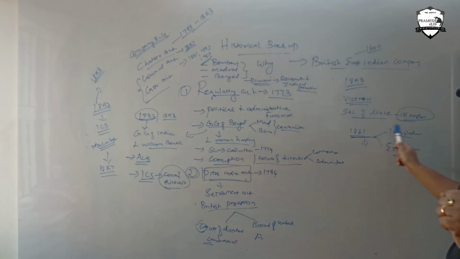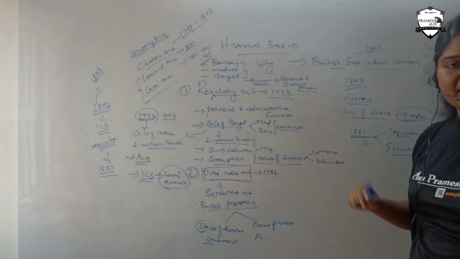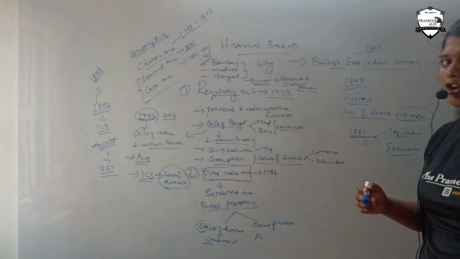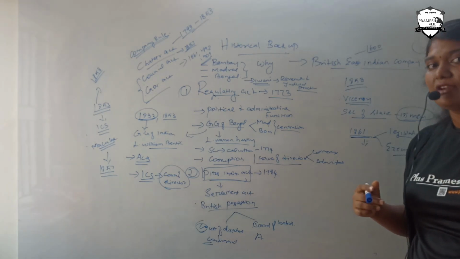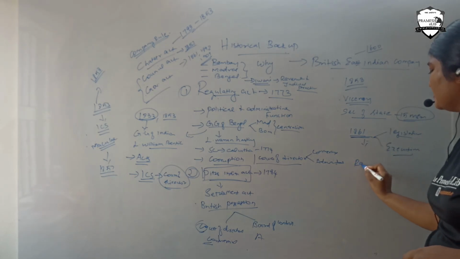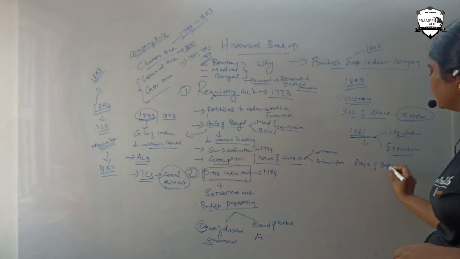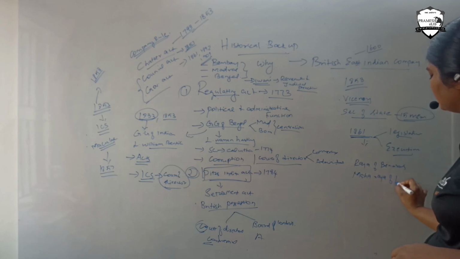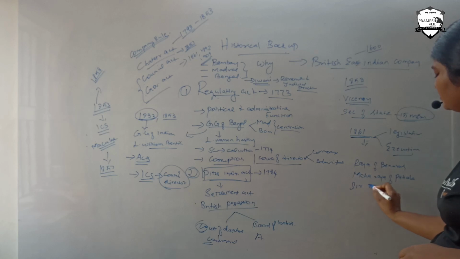So these two started, legislative and executive. In the 1861 Act, they joined some people from the Indians. The important people are the Raja of Benares, Maharaja of Patiala, and Sir Dinkar Rao.